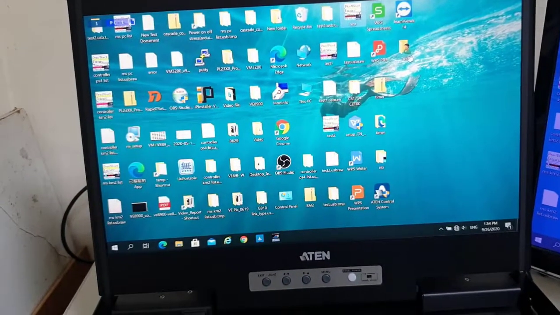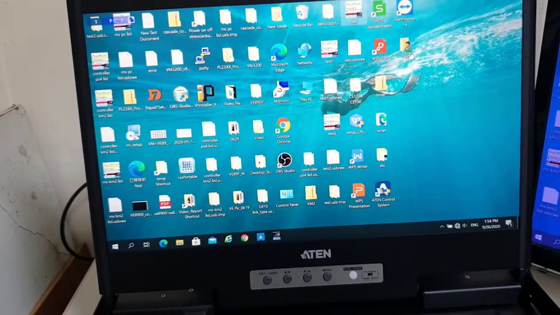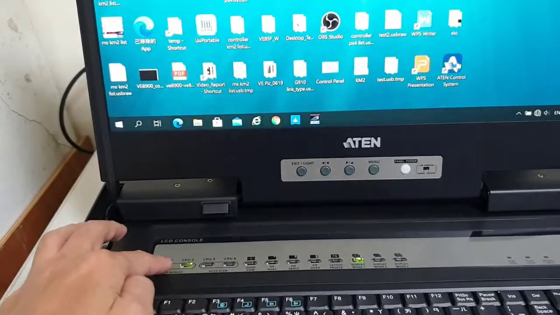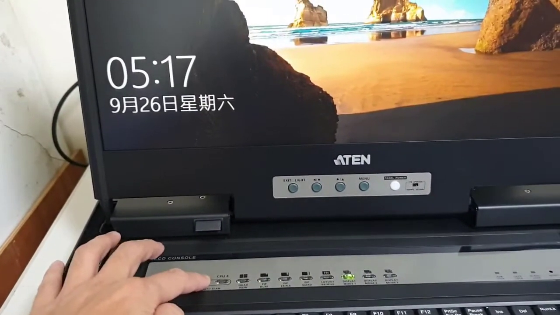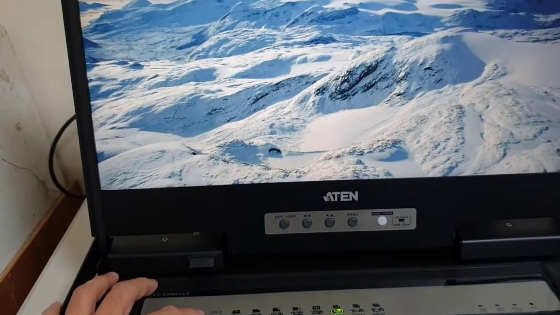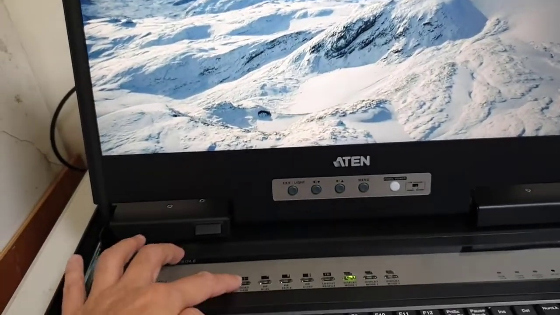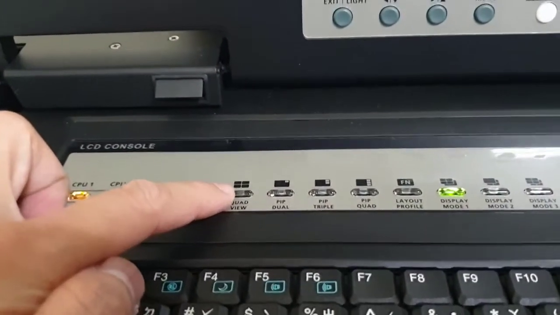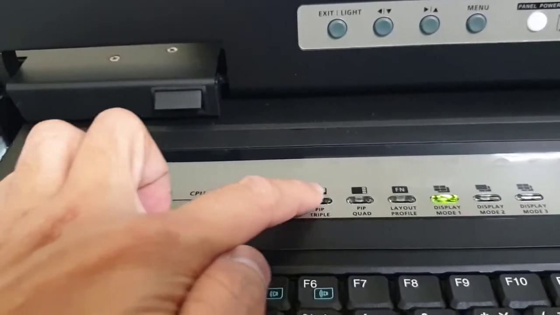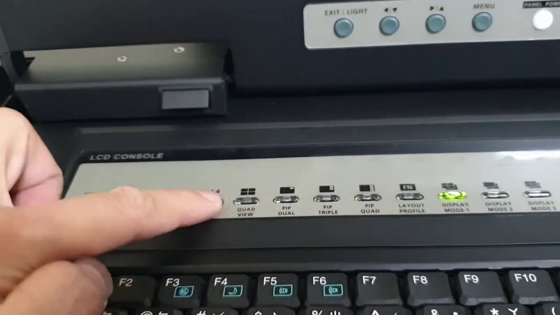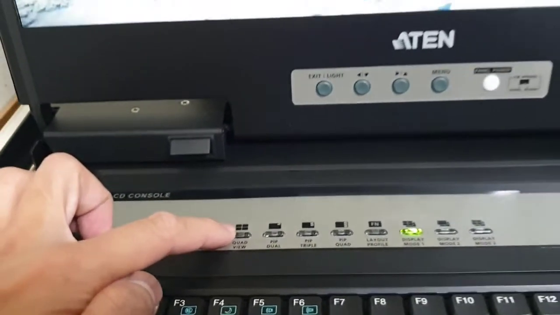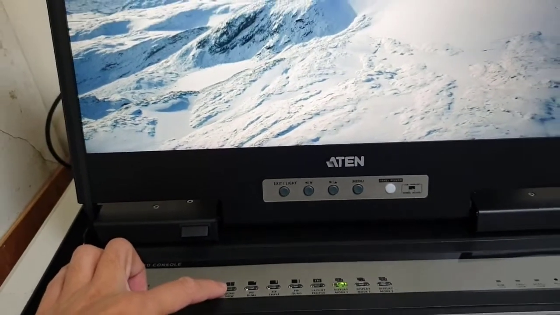Now I'm using the PC1 video signal. Then PC2, video source 3, etc. Then by utilizing the button here, you can choose which multi-display mode you would like to use.